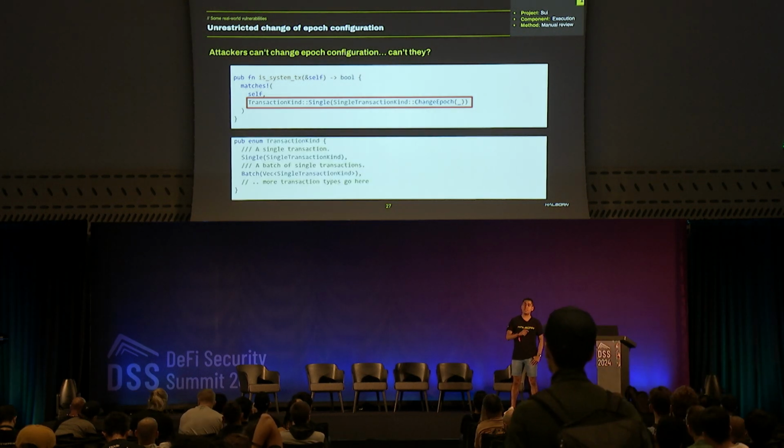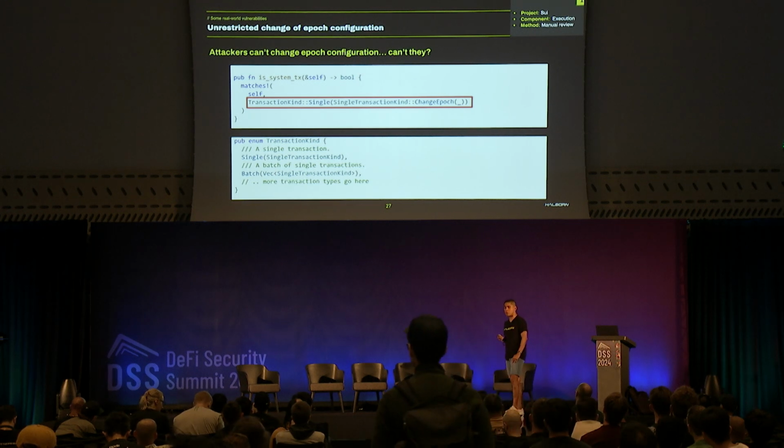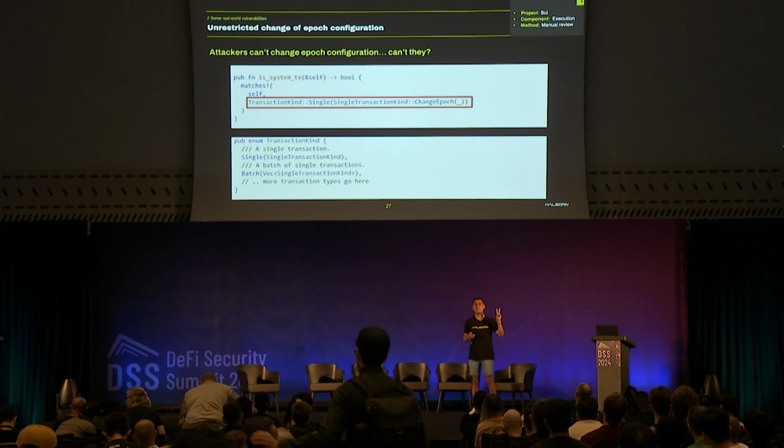If we see the definition of the transaction, we see that there are two kinds of transactions. One of them is a single transaction, a classical transaction, and the other one is a batch transaction. Basically, in a batch transaction, we create a vector of single transactions, and we can send it. So how to attack it? Very easy.